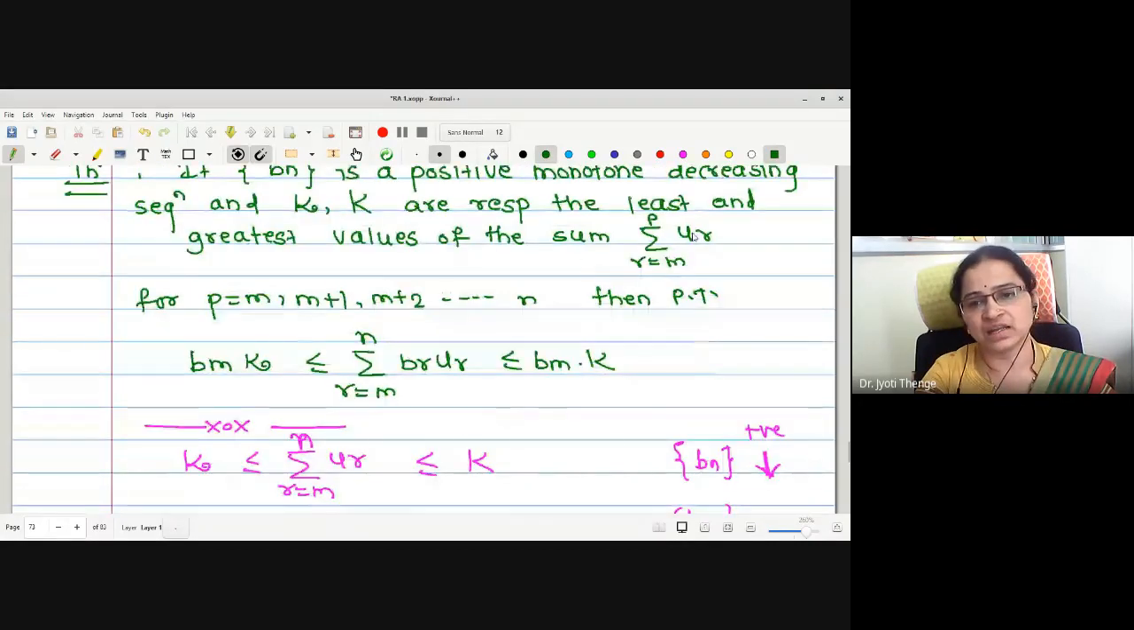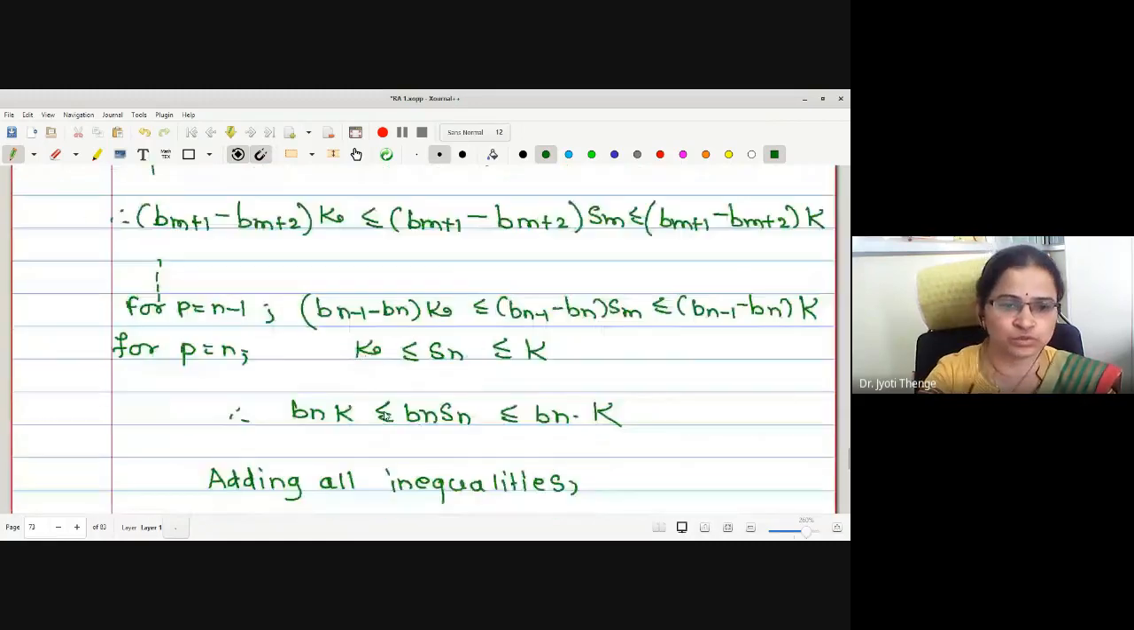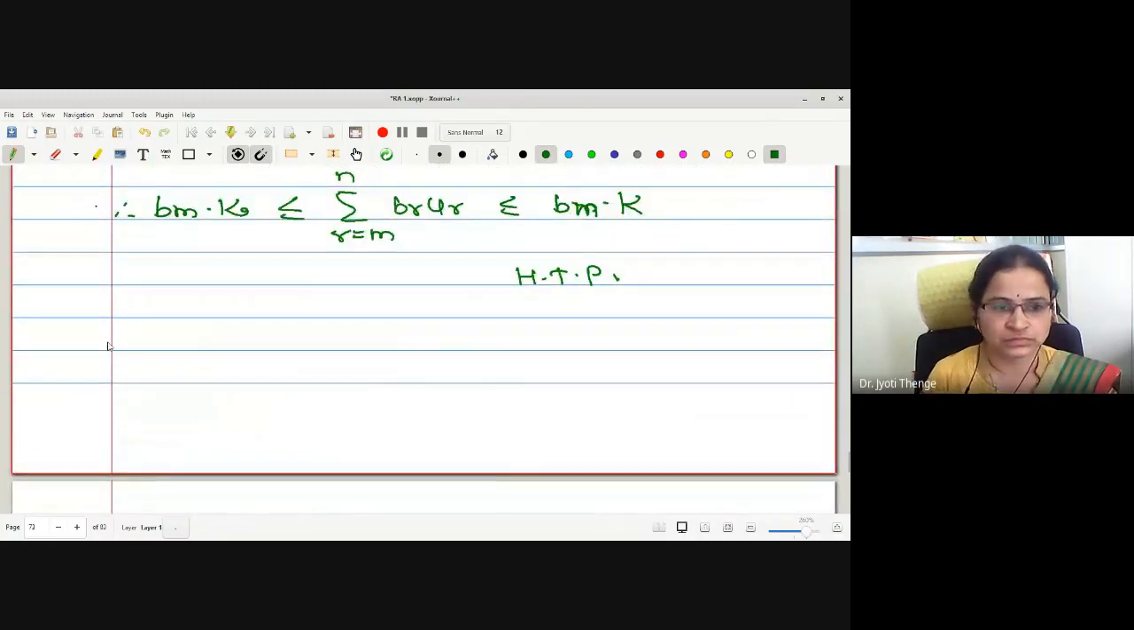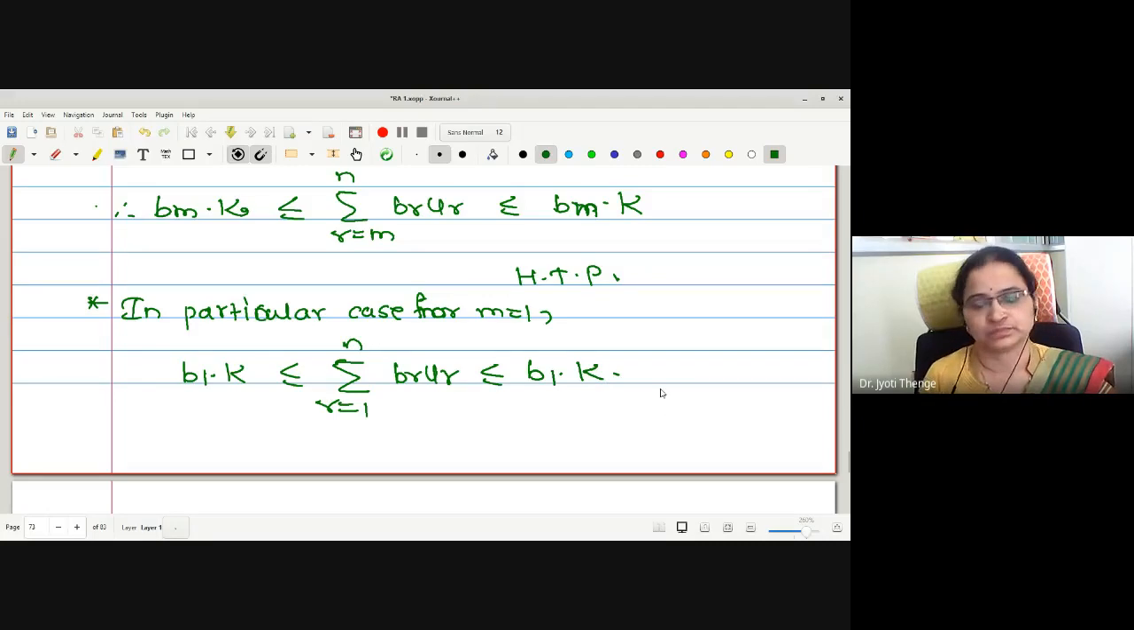But see, whenever we write a series, generally we start with r equals 1, na? That is, this m is 1. Therefore, we will just write the particular case for m equal to 1. What will be the statement? B1 k is less than or equal to summation r equals 1 to n BrUr, which is less than or equal to B1 K. Is it correct?